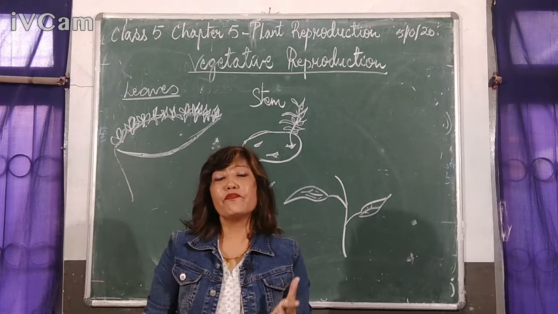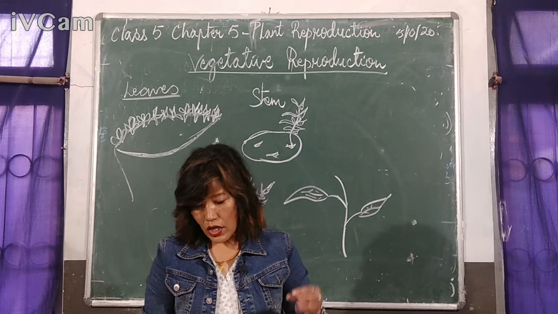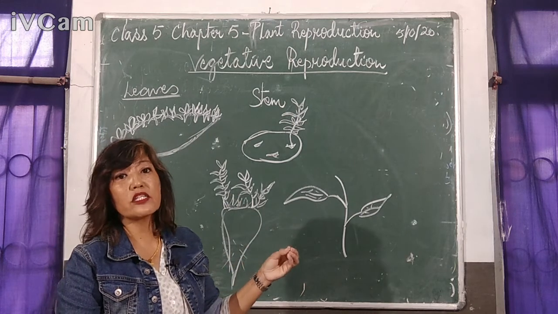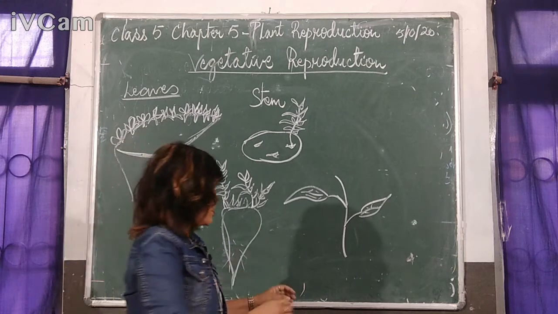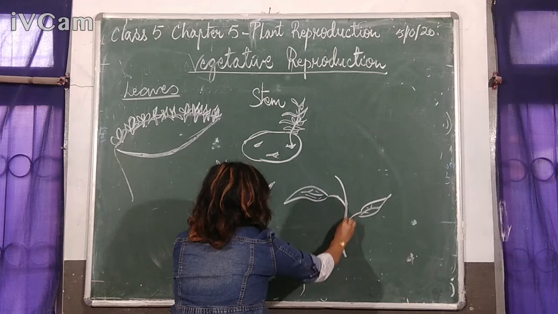Now vegetative reproduction occurs through the stems when the new plants grow from the node. Now what is node? You can see here, this is the stem, and this is the node.